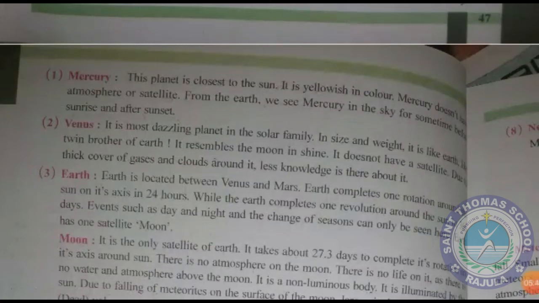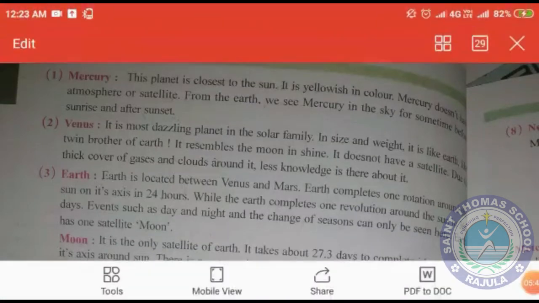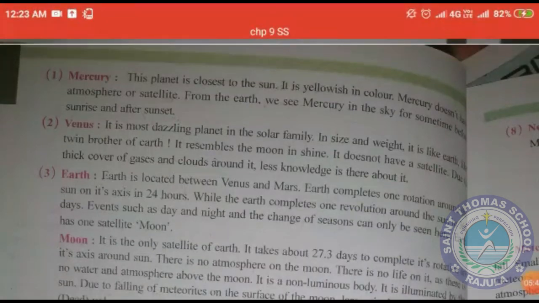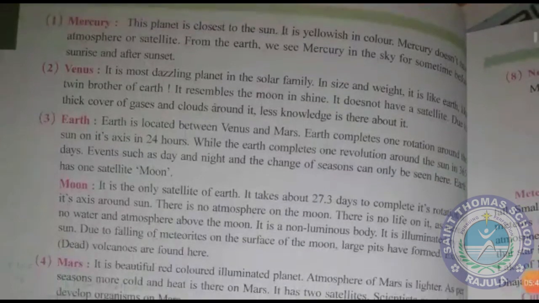Earth is located between Venus and Mars. Earth completes one rotation on its axis in about 24 hours, while the Earth completes one revolution around the sun in 365 days. So Earth takes 24 hours, meaning one day and one night, to complete one rotation, while to complete one revolution around the sun it takes 365 days, meaning one year.